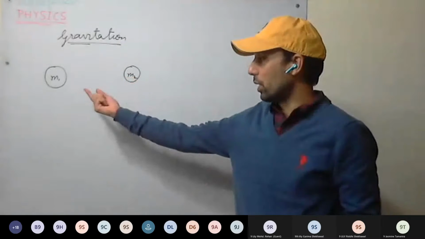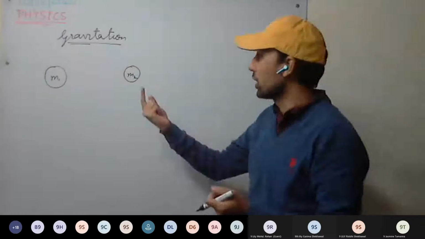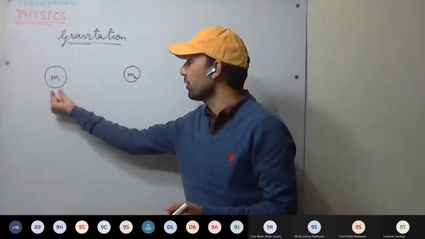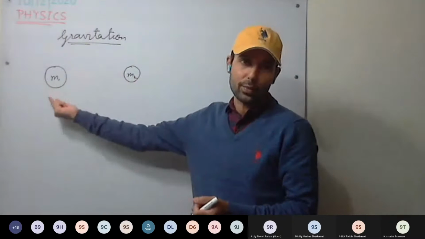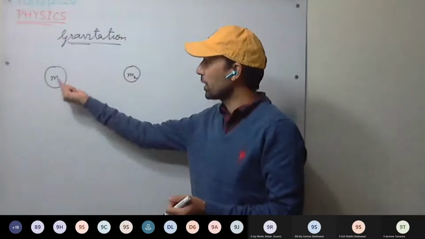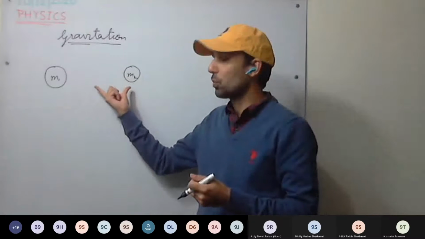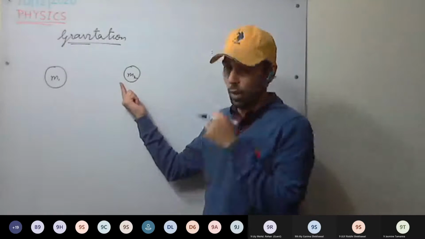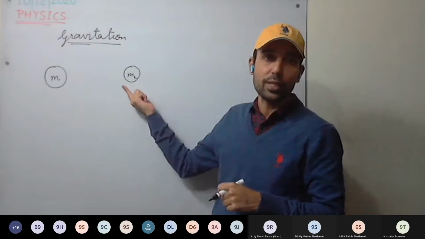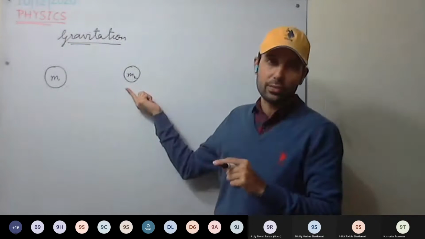so both the particles are having mass. There will be an attractive force between the two mass particles. This particle will be attracting the other particle towards it, and this particle will be attracting this particle towards it. So there will be an attractive force between these two particles. This attractive force is called gravitational force.